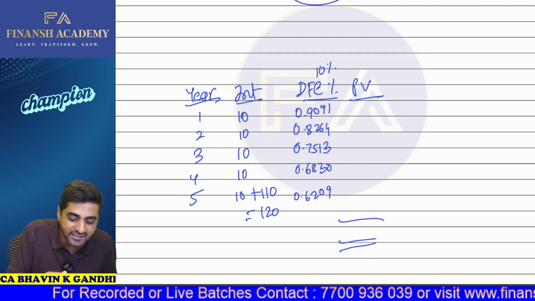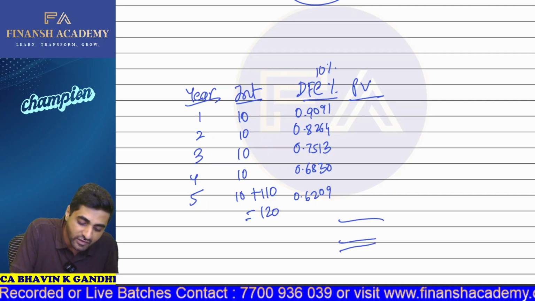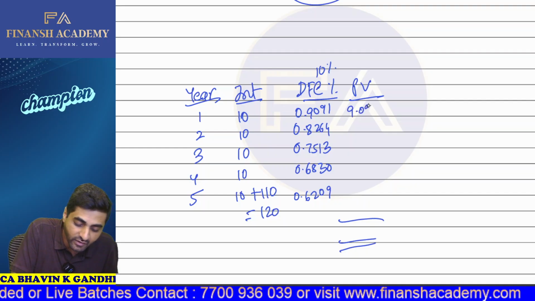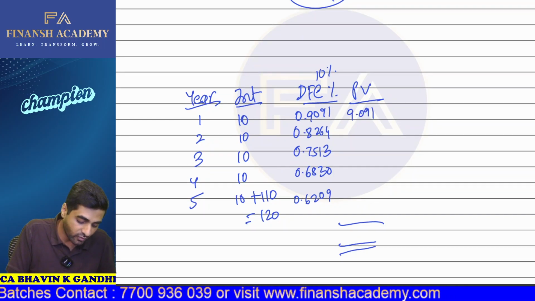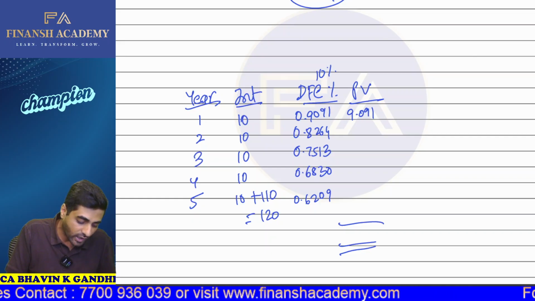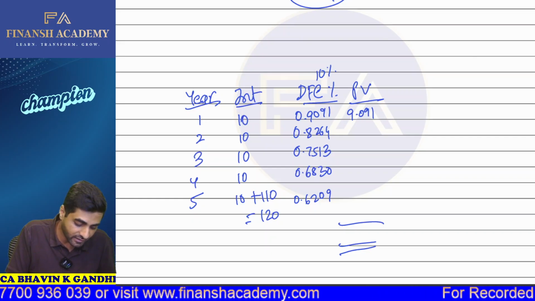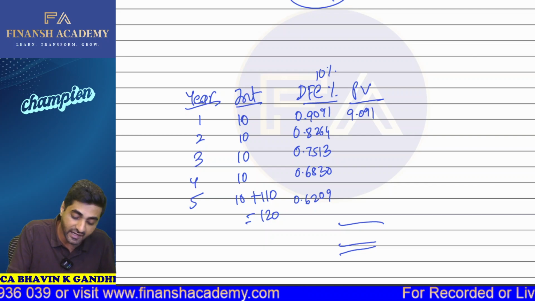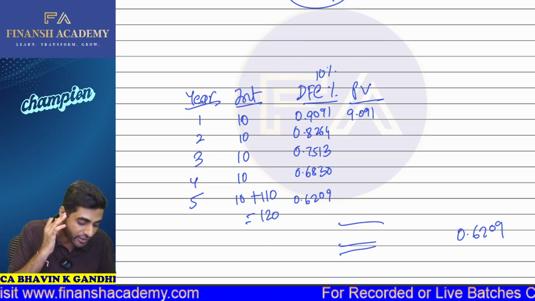So what is the present value? The present value will be 10 into 0.9091, which is 9.091. I'll simply do it like this: 1 divided by 1.1, for years 1, 2, 3, 4, 5, which I'll take as the present value annuity factor.